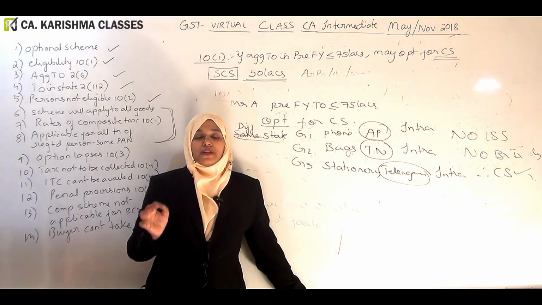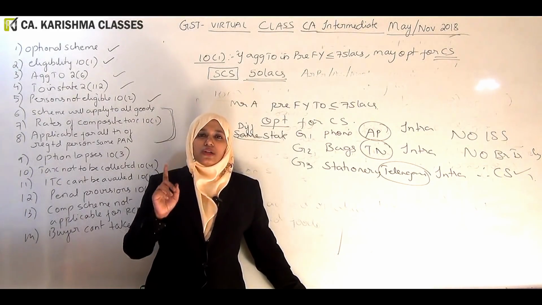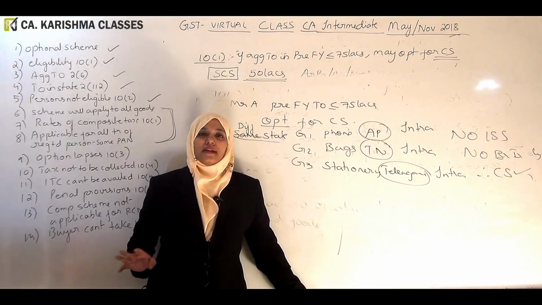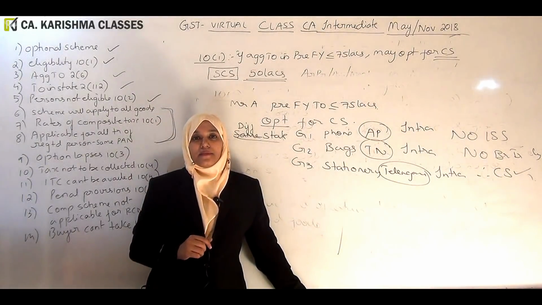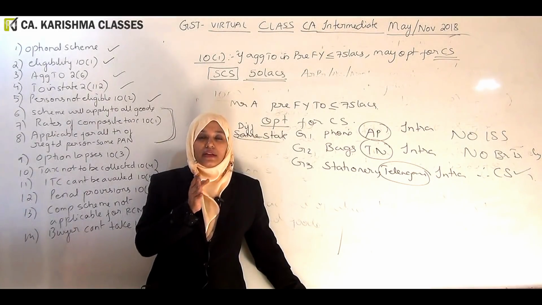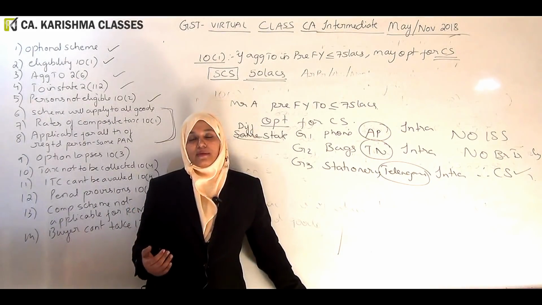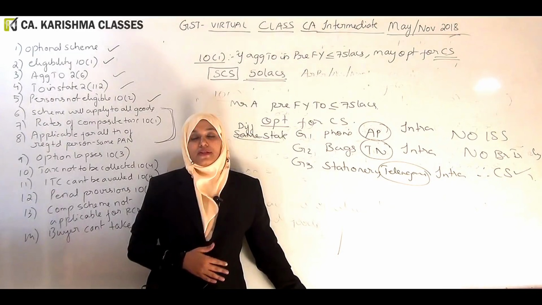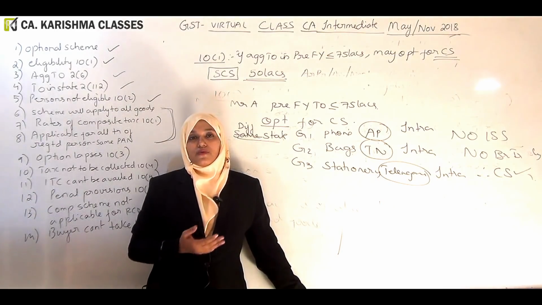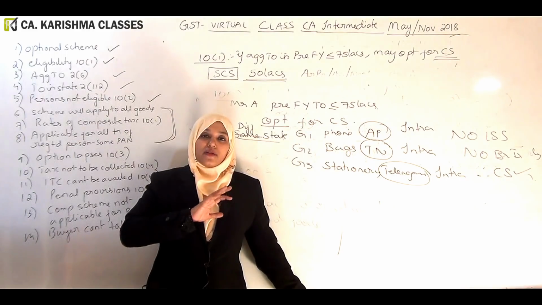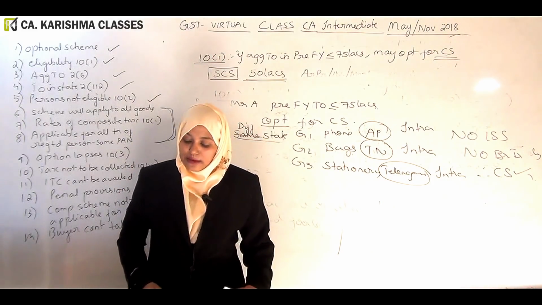But once you have opted for the scheme, for all the branches, all the states, this scheme will apply. All the goods you are dealing in, this scheme will apply. Like that they are saying. Because see, if you opt in and apply regular scheme for some goods and composition for some goods, it will become difficult for the department to check. Because they are saying without detailed records, we will go with shortcut scheme. So that's the reason they are saying it will apply for everything. So let me read that point for you.